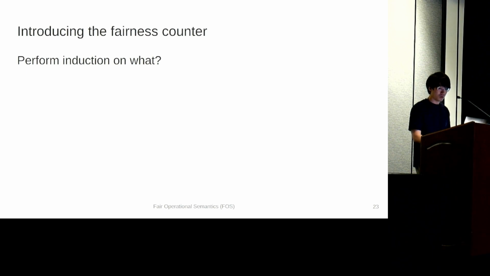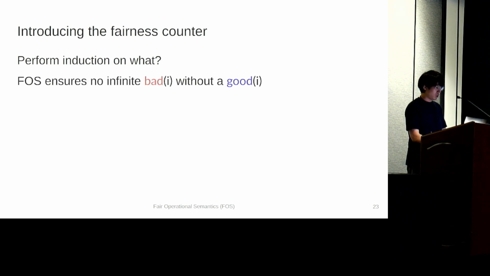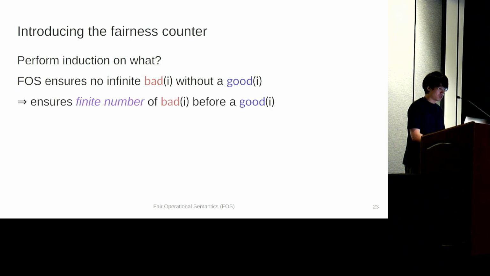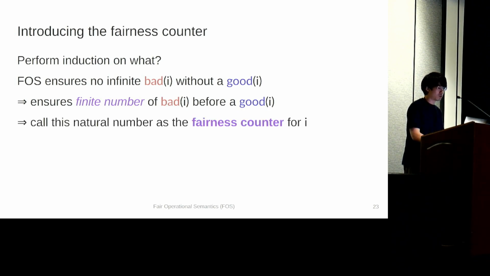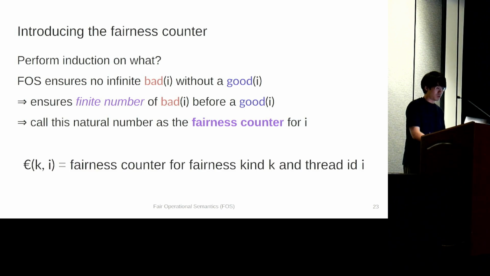What we want is some kind of number to carry out inductive reasoning. Thankfully, it turns out that we can rephrase the definition of FOS to obtain a natural number to perform induction on. So FOS ensures that no infinite bad event without a good event occurs, which in turn means that FOS ensures only finite number of bad events before a good event. Therefore, FOS actually provides a concrete number we can work on, which we call the fairness counter. And for brevity, I will use this euro symbol for the fairness counter from now on.